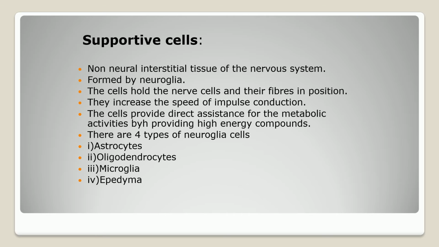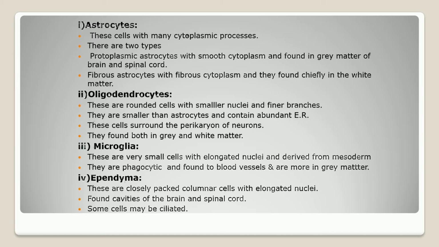Astrocytes are cells with many cytoplasmic processes. There are two types: protoplasmic astrocytes with smooth cytoplasm, found in the gray matter of the brain as well as the spinal cord, and fibrous astrocytes with fibrous cytoplasm, found mainly in the white matter. Then oligodendrocytes. These are rounded cells with smaller nuclei and fine branches. They are smaller than astrocytes and contain more endoplasmic reticulum. The cells surround the perikaryon of the neuron and are found in both gray matter and white matter.